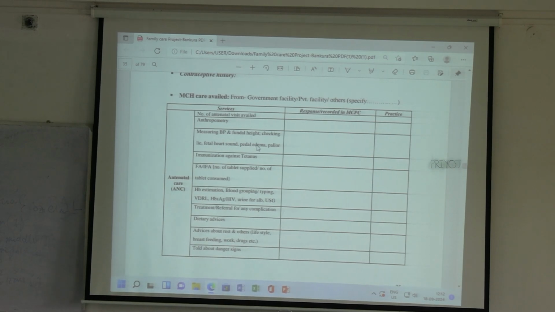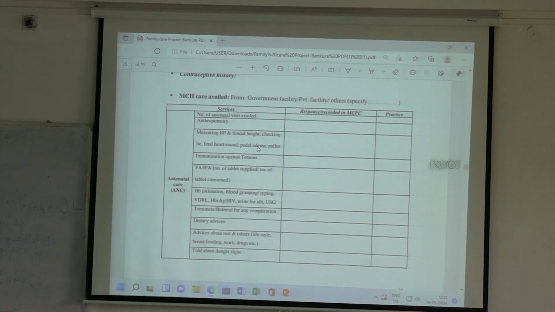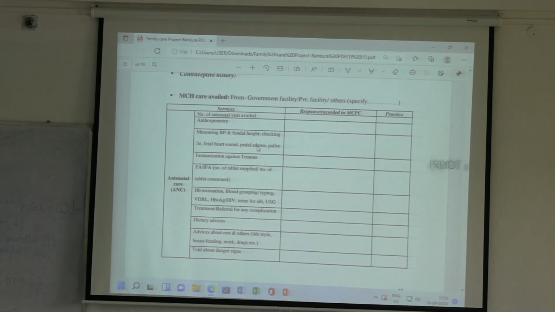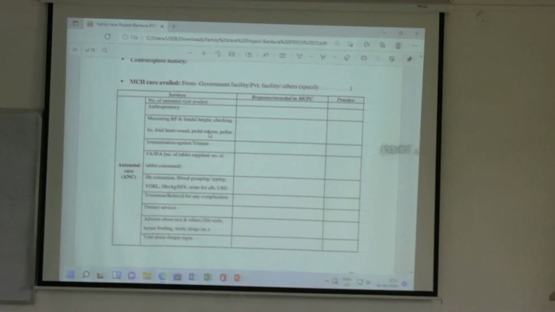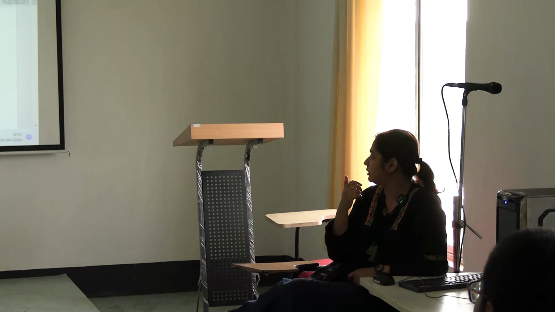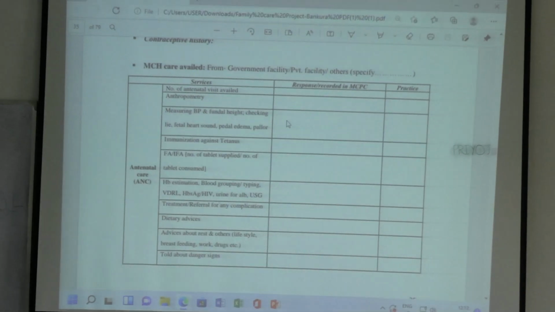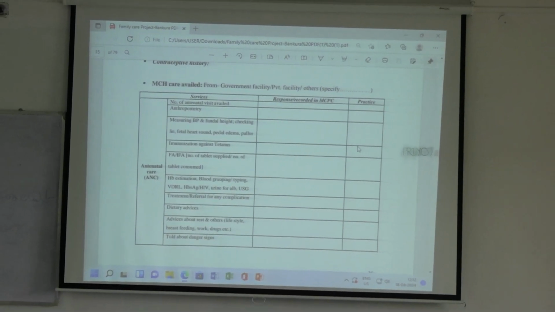Then whether the mother has any pedal edema and whether the mother has any pallor. Pallor means you are seeing the palpebral conjunctiva, right? The palpebral conjunctiva, and the pedal edema to see whether the pitting is there or not in the leg. So all these things, if it has been recorded in the MCPC card, then what are these findings that the mother had, and in practice what you have found.